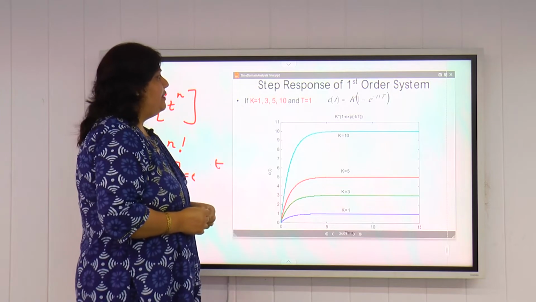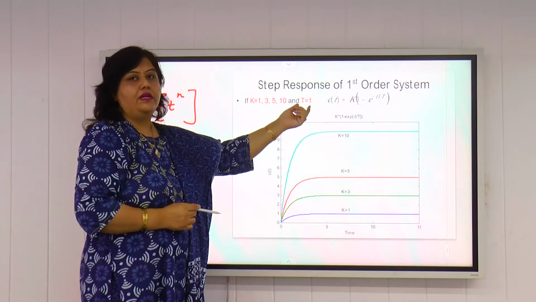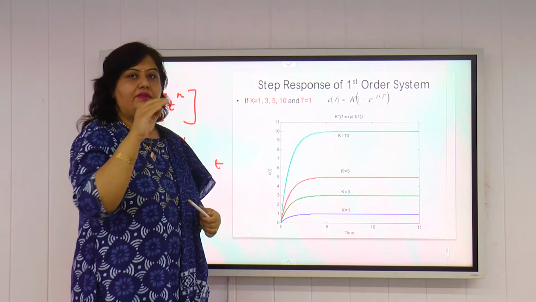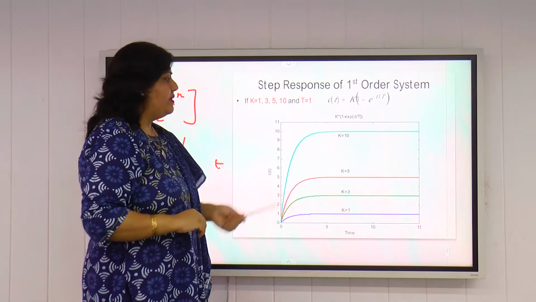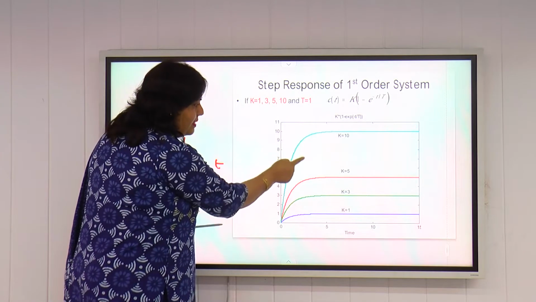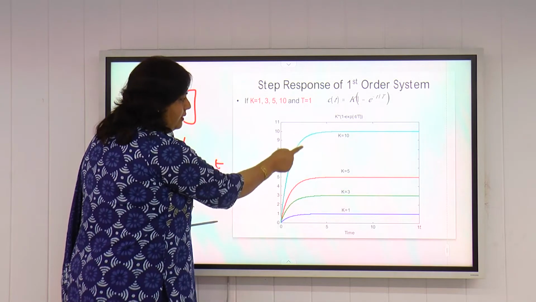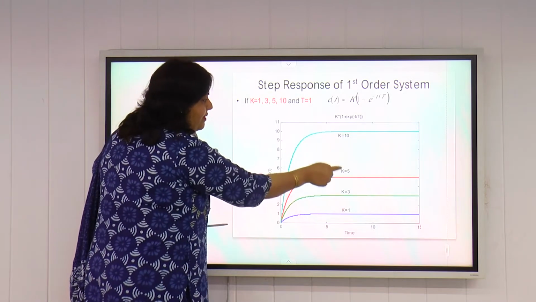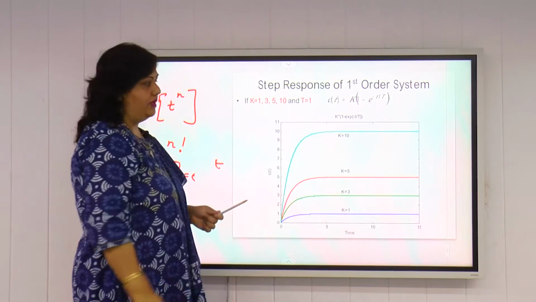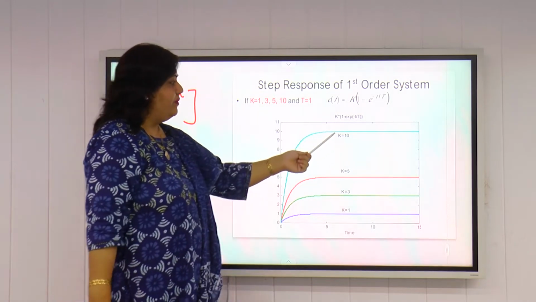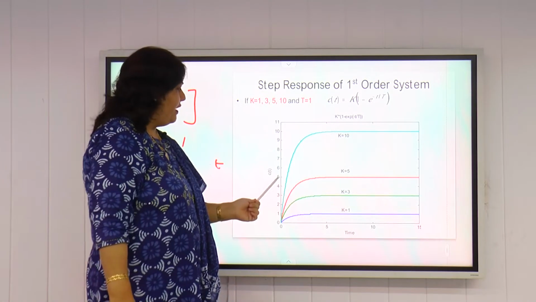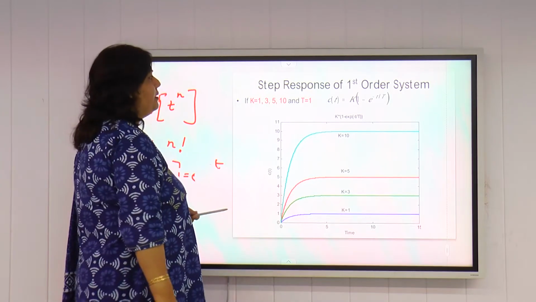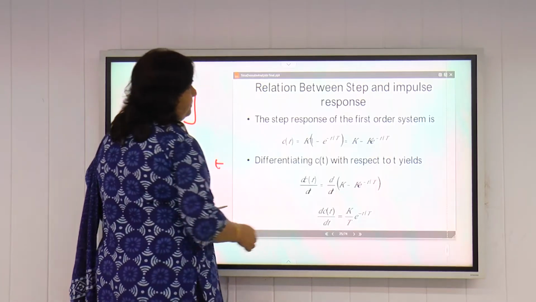Now this is the graph shown at a constant value of time constant, T equal to 1 second, but different values of k, so the steady state value will change but the time constant will remain the same. The time constant here is 1 second for all the curves. All the curves settle to their steady state value at 1 second, but the steady state values differ between the curves. K equal to 10 for this, K equal to 5 for this, K equal to 3 for this, and K equal to 1 for this. So this is the time step response of a first order system.